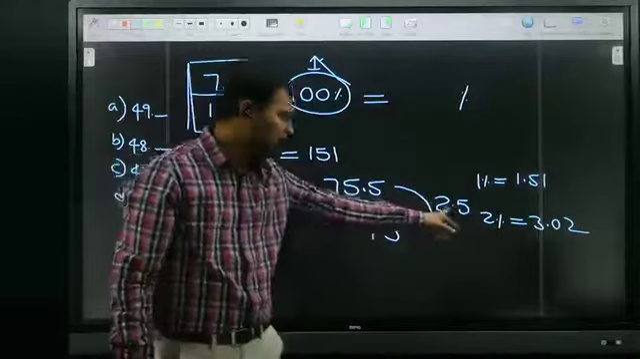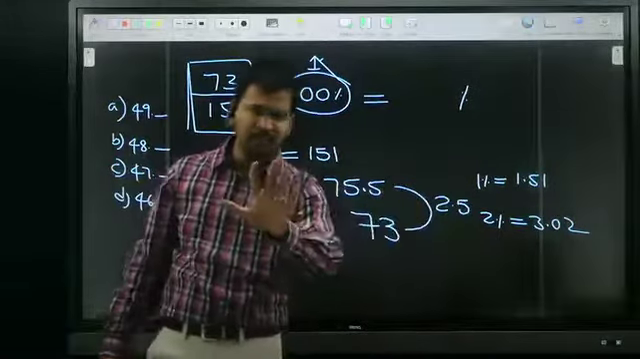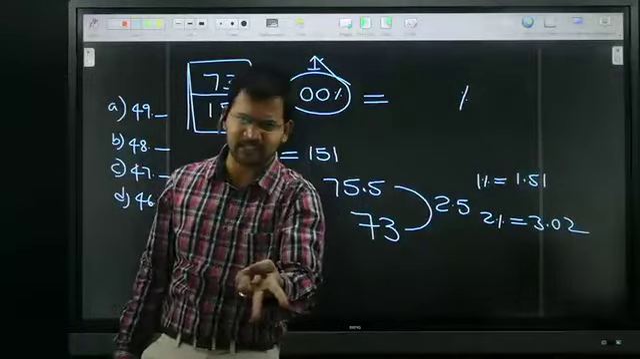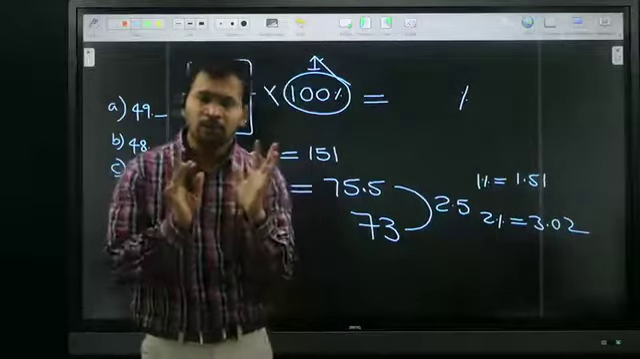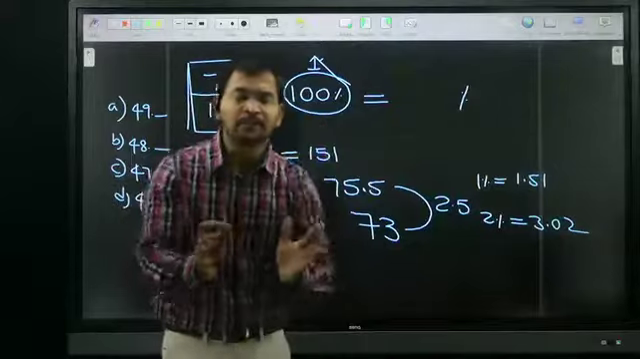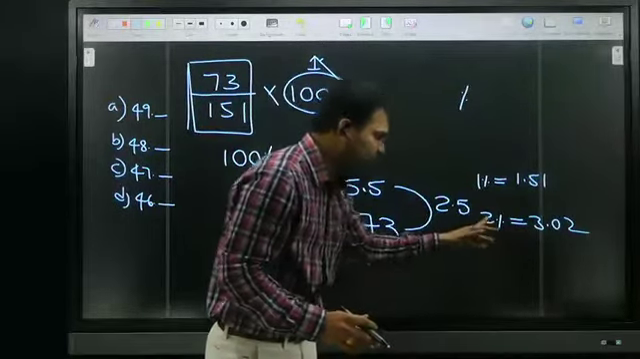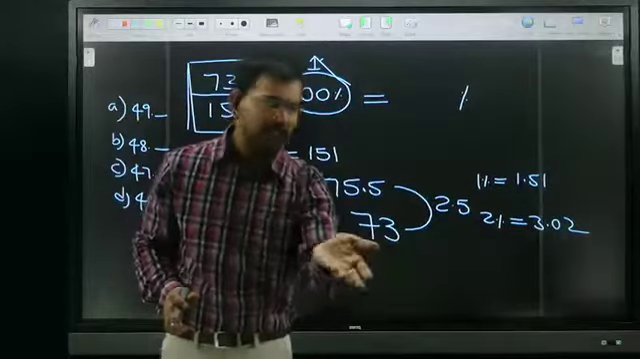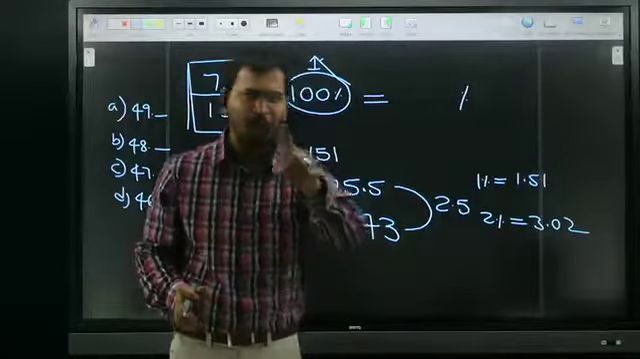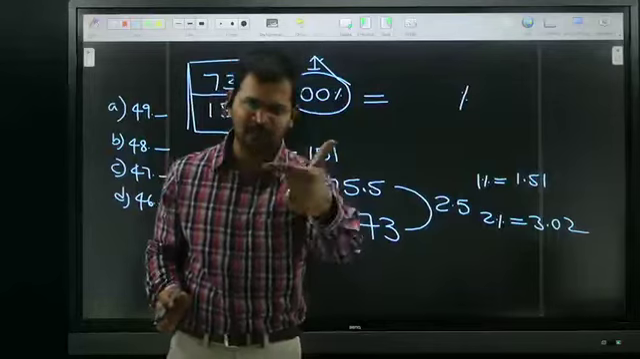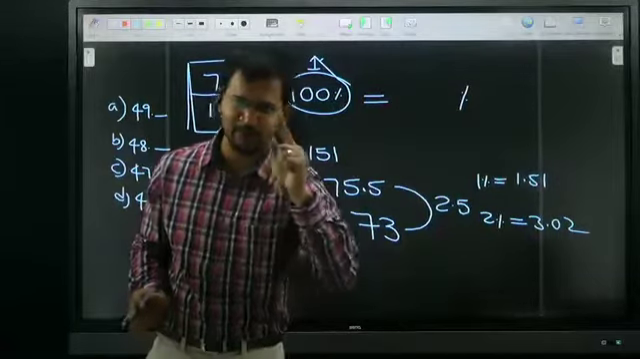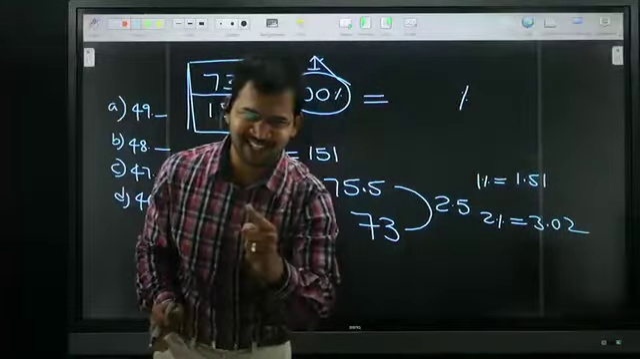But I need to subtract only 2.5. That means I need to subtract less than 2%. So I need to subtract more than 1%, less than 2%. More than 1%, less than 2% is nothing but 1 point something.